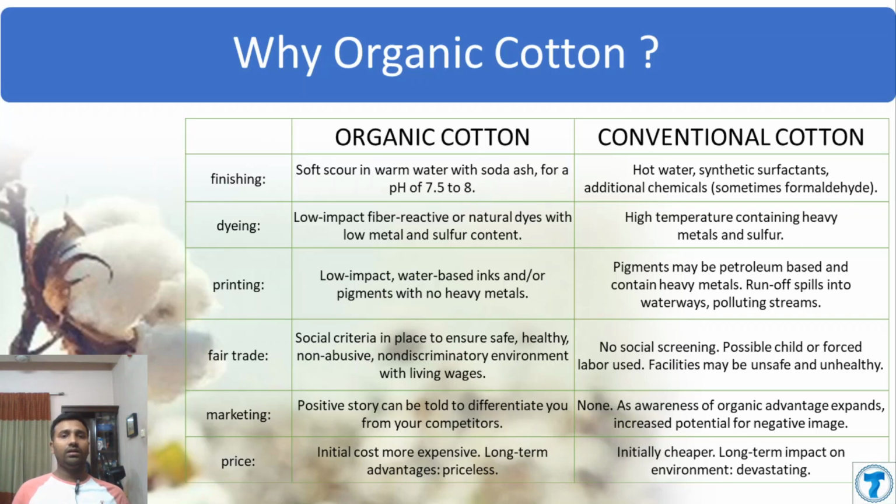For dyeing, low impact fiber-reactive or natural dyes with low metal or sulfur content are used. For conventional cotton, high temperature dyeing containing heavy metals and sulfur dyes is used. For printing, low impact water-based inks and pigments with no heavy metals are used for organic cotton, and for conventional cotton, pigments may be petroleum based or contain heavy metals, with runoff spills in waterways, polluting streams.